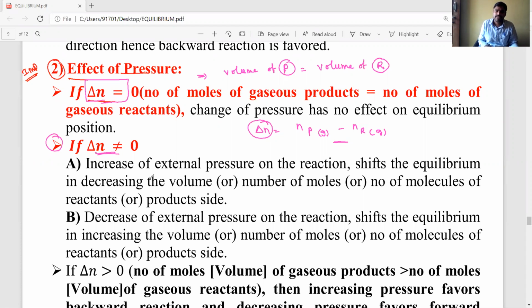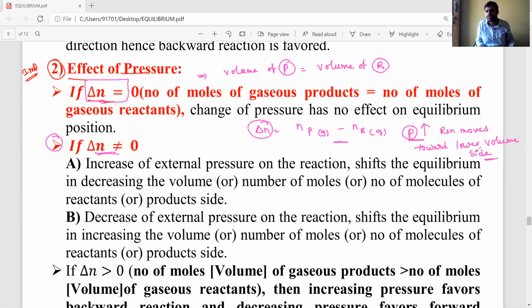Okay, first see some conditions. If you increase the external pressure on the reaction, the reaction always moves towards the lower volume side. If pressure increases, the reaction moves from higher volume to lower volume side.